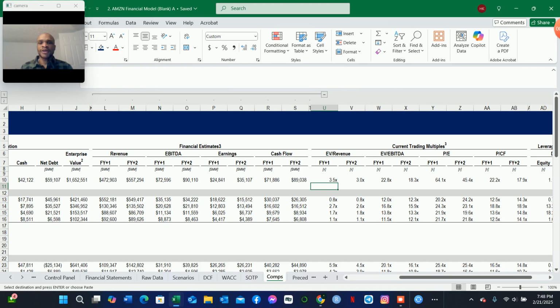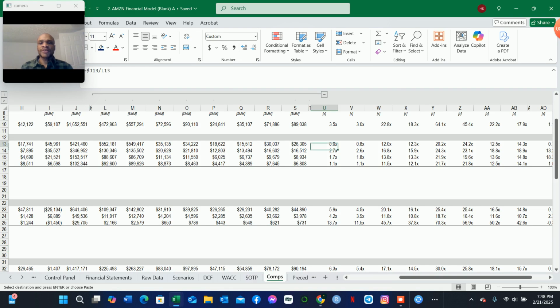So what we are saying essentially here is that we would take the revenue generated by Amazon for each business segment, and then we multiply that by the average of each of these multiples of Amazon's competitors. So we multiply that by the average or the median or the high, or whatever we determine will be the best measure of the enterprise value of Amazon based on these comparable company metrics, for the current trading multiples, for EV to revenue. So that's exactly what we are saying here.